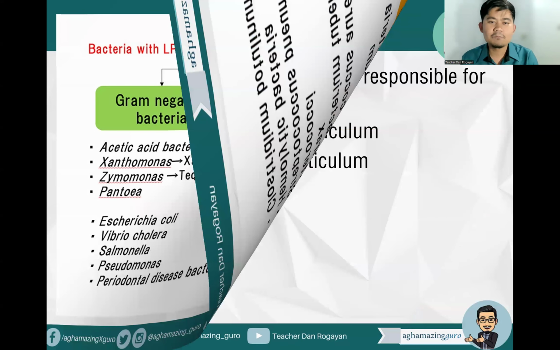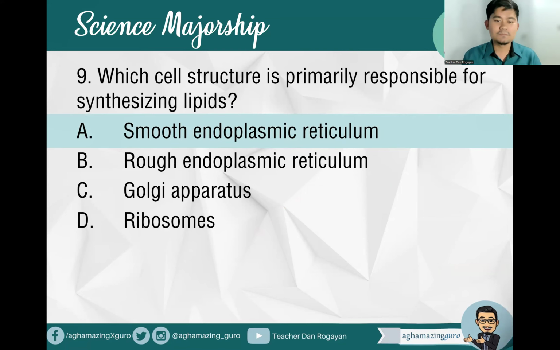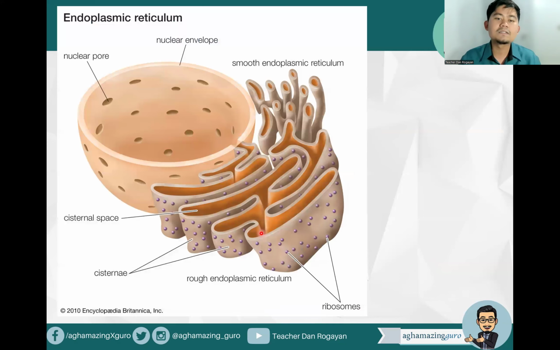Okay, so number nine, which cell structure is primarily responsible for synthesizing lipids? A, smooth endoplasmic reticulum, B, rough endoplasmic reticulum, C, Golgi apparatus, D, ribosome. So for lipid synthesis, what organelle is that? What's your answer, future top natchers? That's correct. It's smooth endoplasmic reticulum. Okay? So smooth endoplasmic reticulum is responsible for the lipid synthesis.